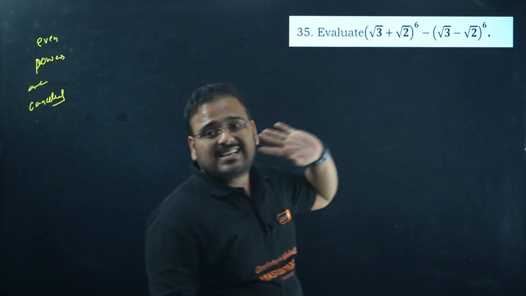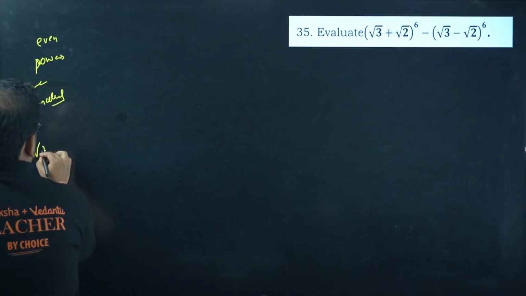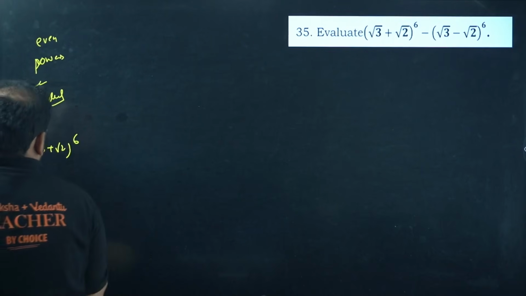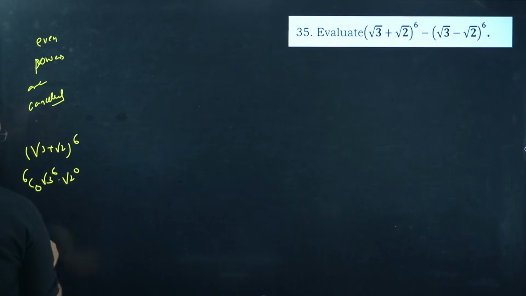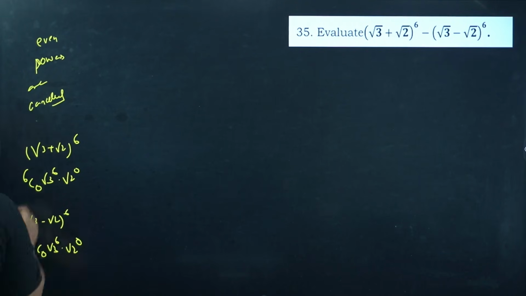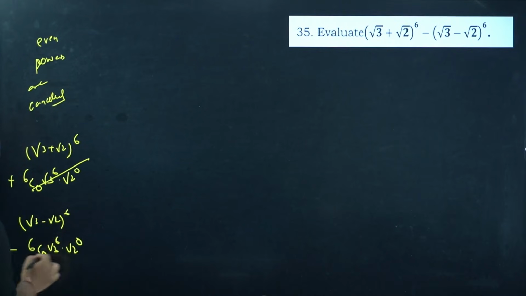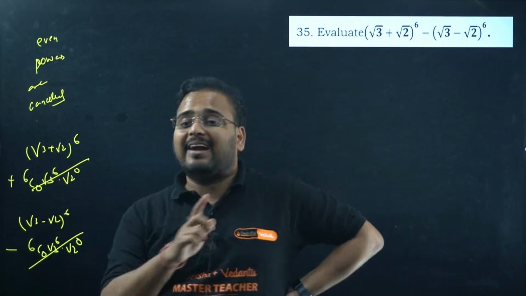Root 3 power 6, right? What is going to be the expansion of this? Check, guys. If I write root 3 plus root 2 power 6, expansion will be what? 6C0 root 3 power 6 into root 2 power 0. And if you write root 3 minus root 2 power 6, first term will be 6C0, root 3 power 6 into root 2 power 0. If you subtract them, this is positive, this is negative, of course this will be cancelled. So the even powers will be cancelled, but odd powers will be added up.